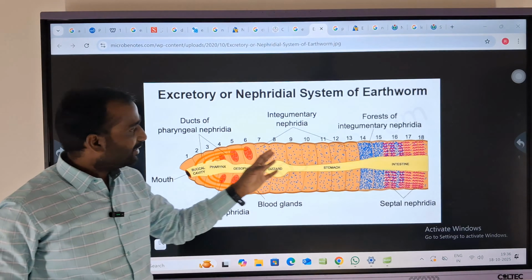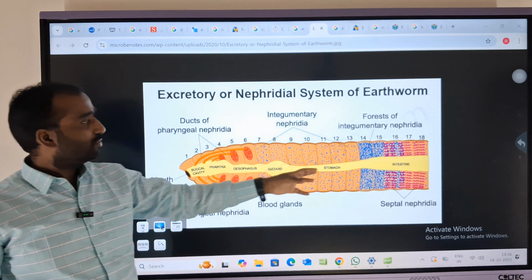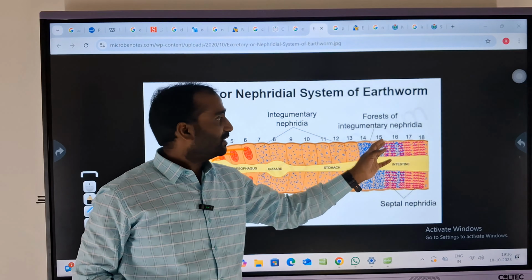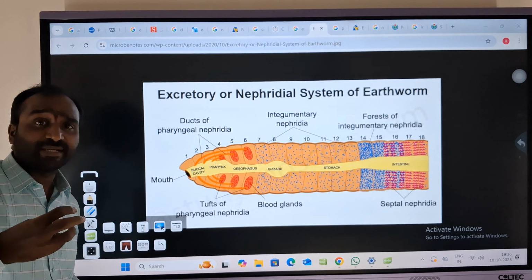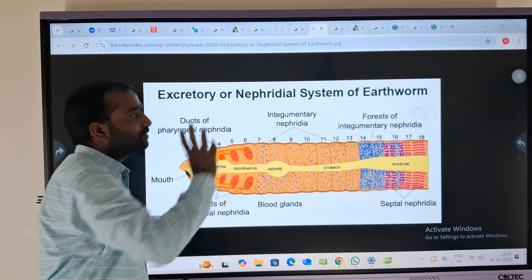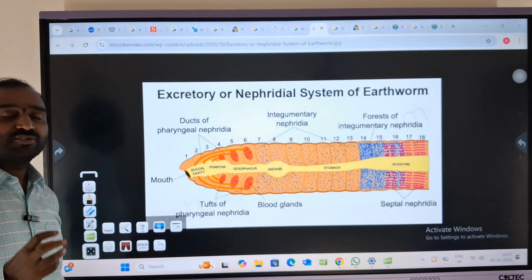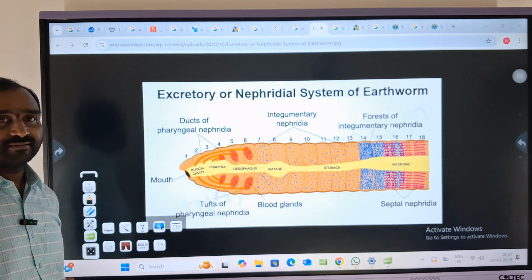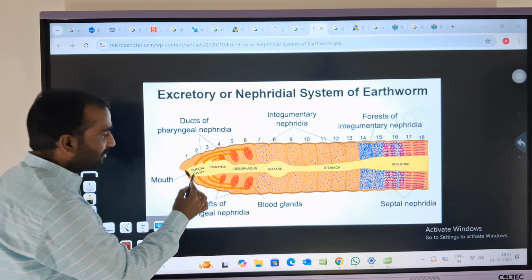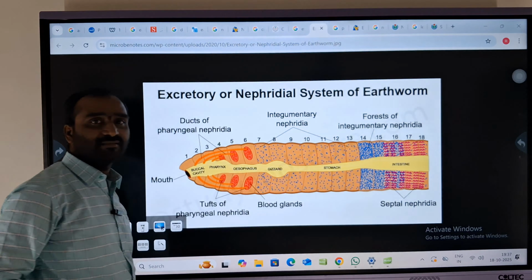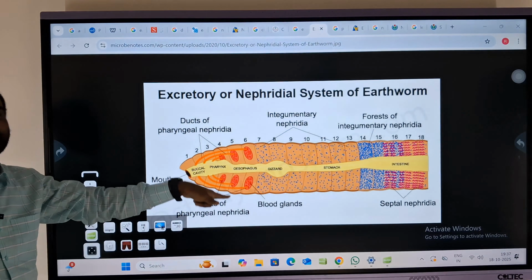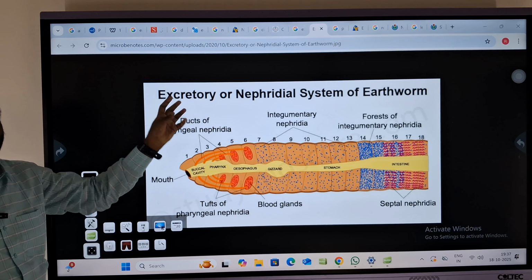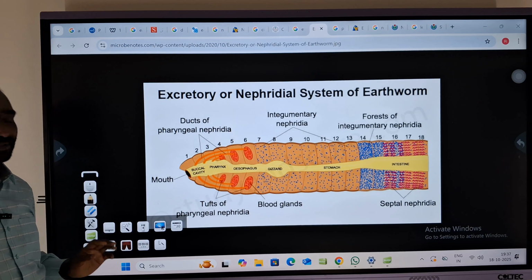Next, move on to the integumentary nephridia, from the gizzard to around the stomach ridge, and the remaining 4 are the integumentary nephridia. It means every segment is composed of nephridia. Now, these are the excretory structures in the annelida, right? And the middle yellow line represents the alimentary canal. So that alimentary canal is what? A complete gut. So we should revise with the help of the diagram, and that will work. Okay?